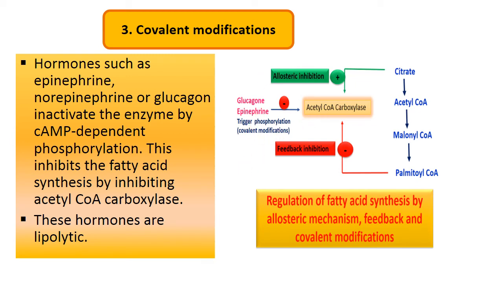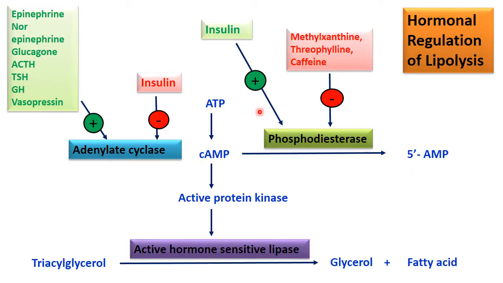These hormones are lipolytic hormones, and insulin is a lipogenic hormone. Now we see epinephrine, norepinephrine, glucagon, ACTH, TSH, growth hormone, vasopressin, all of these increase the adenylate cyclase enzyme.